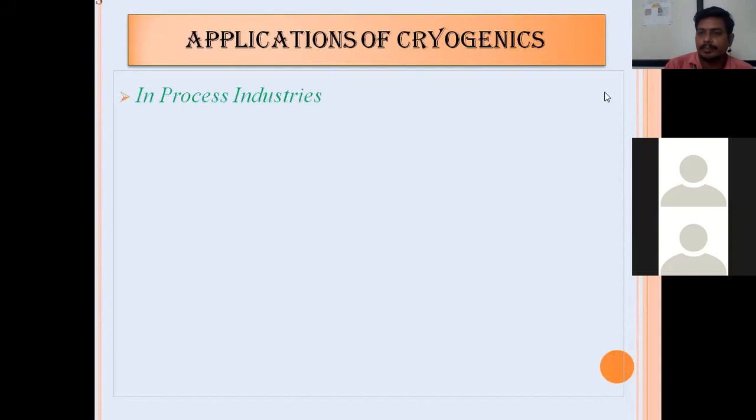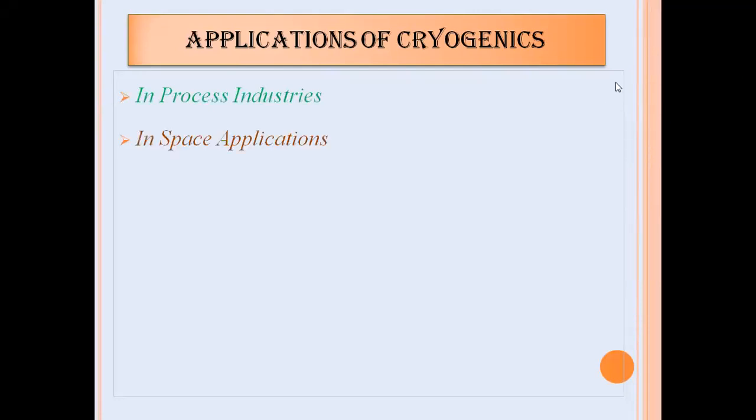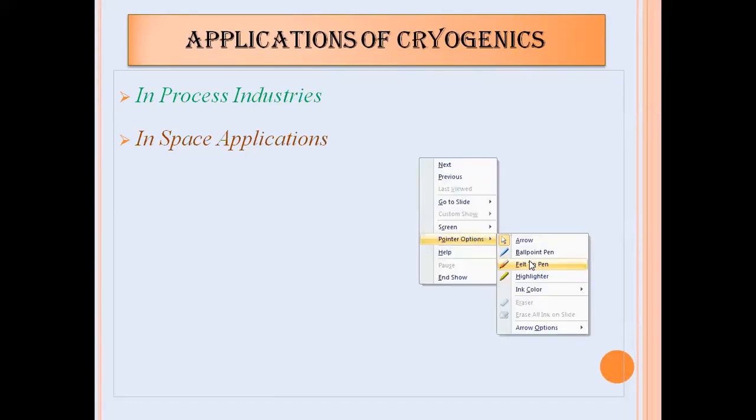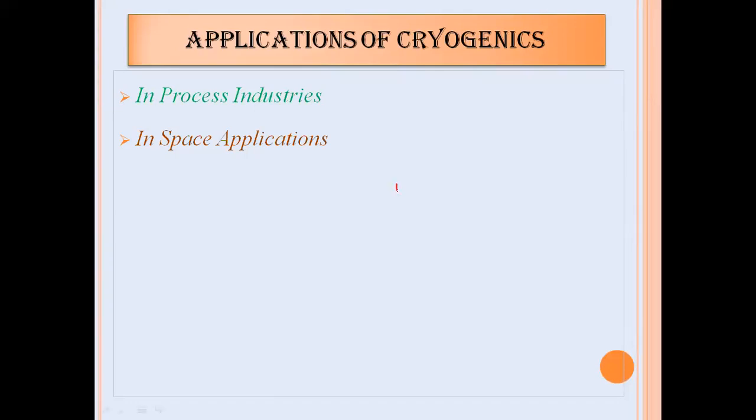So there are various applications of cryogenics. Out of that, we have seen the first application, that is in the process industry. Now, the second application will be in space applications. Whatever space organizations are there, NASA as well as ISRO, they are using the cryo engine. The fuel used for the cryo engine will be liquid oxygen as well as liquid hydrogen.